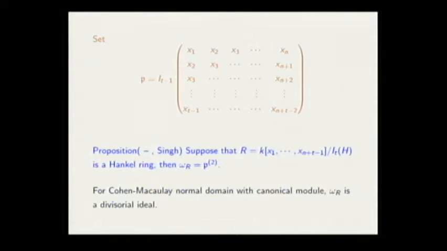So the next question is, can we compute the order of the canonical ideal in the divisor class group? Why is it important? It is important because when we have a finite order for the canonical ideal, it means that we have a Q-Gorenstein ring. Q-Gorenstein rings are rings in which the canonical divisor has finite order, or it's a torsion element in this group, or one power of that is a principal ideal. And fortunately, we could show that Hankel rings are Q-Gorenstein, or the order of the canonical divisor is finite here.